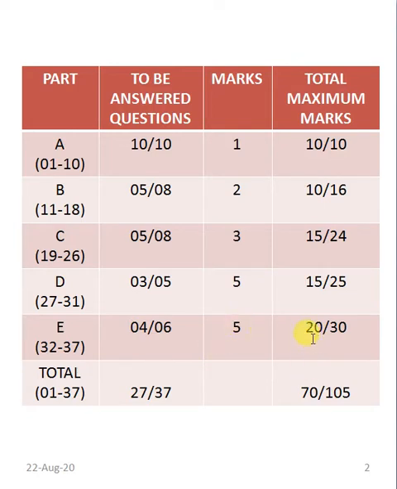So we have 20 plus 15 is 35, 35 plus 15 is 50, 50 plus 10 is 60, 60 plus 10 is 70. So the total is a maximum of 70 marks. If the student answers 27 questions out of 37 without any error, he can get 70 marks without fail. Step by step we will see.